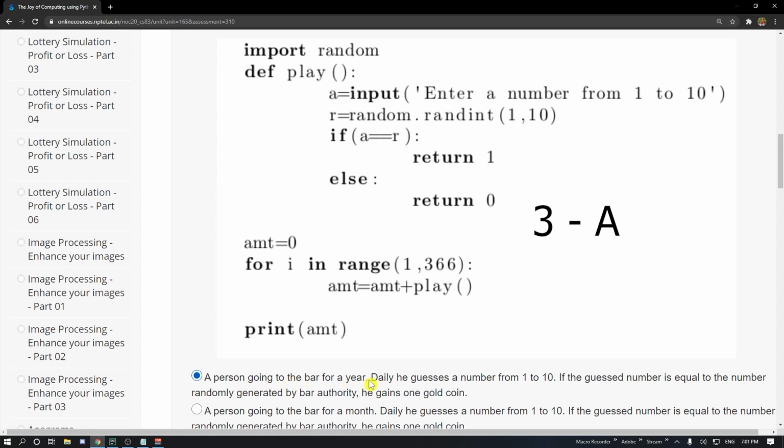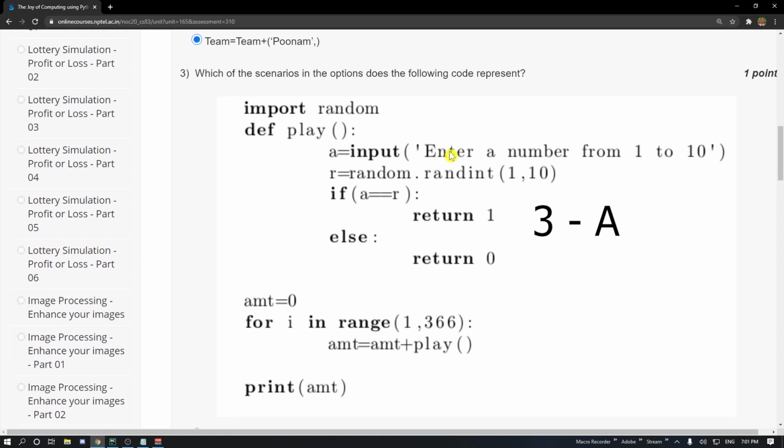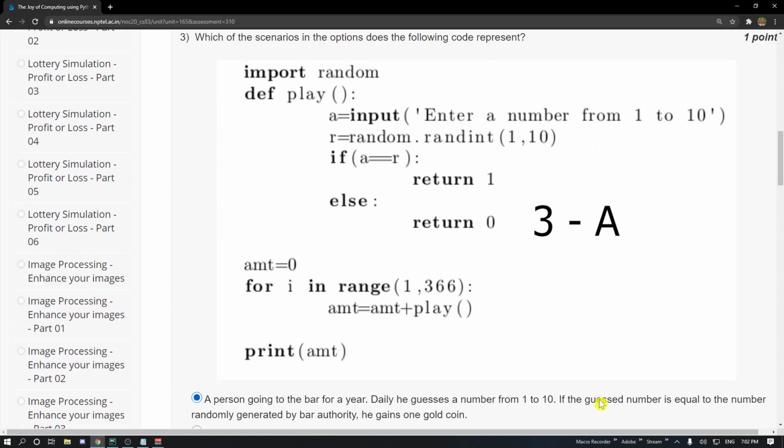Since the person is going to the bar for a year, in this loop of 365 days, daily he guesses a number from 1 to 10. Over here he enters a number from 1 to 10. If the number is equal to the random number, then he gains 1 gold coin. That is, if A is equal to R, return 1, which is added to the amount, so he gains 1 gold coin.